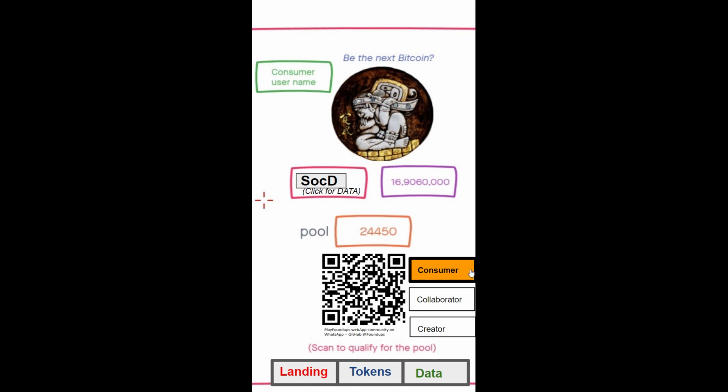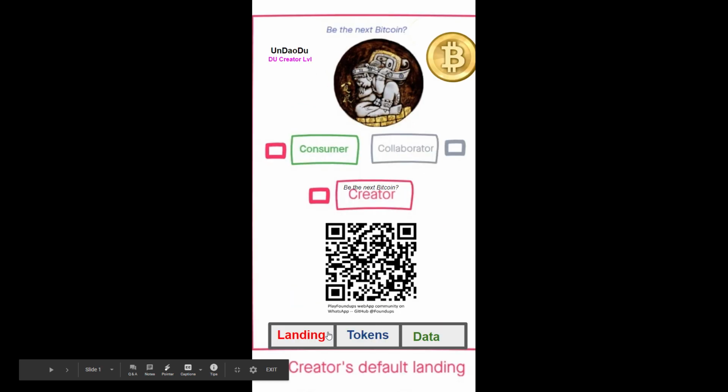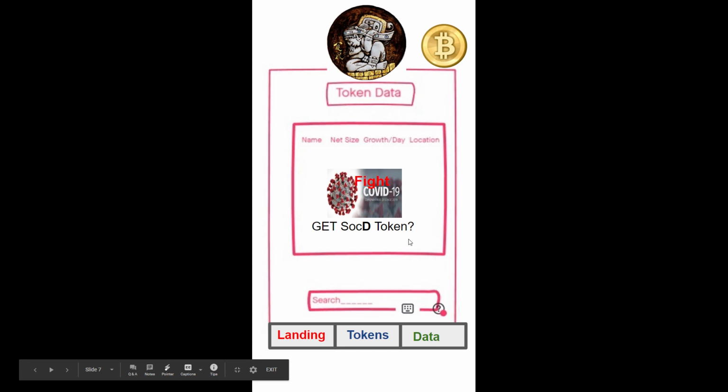This changes based on what I am. So this is as a consumer. If I hit collaborator, this will change. This basically is my management to bring people in. I'm trying to think of the landing, the data, the swap. Where's the swap token data? This will tell you all the data, the growth of the network, everything else, called the law of diffusion of innovation. So all that is provided there.